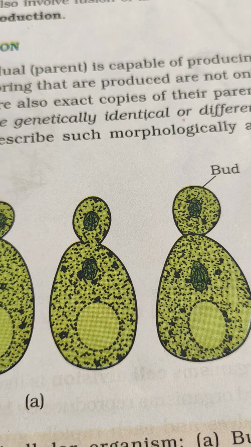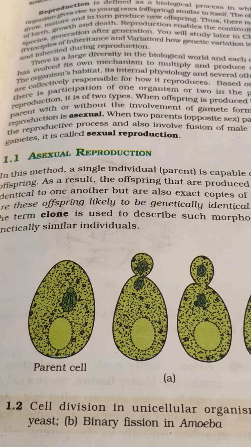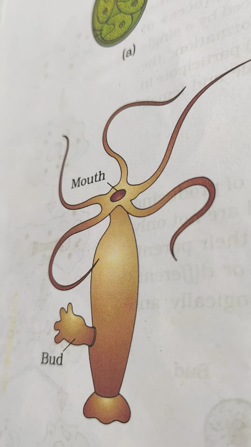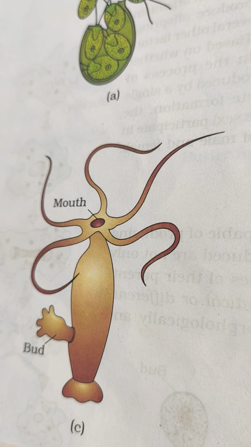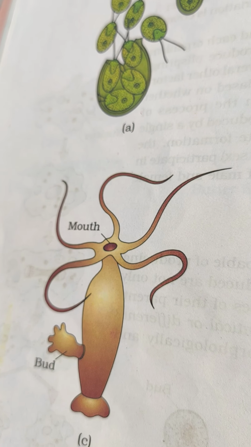A similar thing can happen in case of your hydra too. Hydra is a multicellular organism and yeast is a unicellular organism. Now this is a hydra. You can see the outgrowth, the bud. This bud, when detaches, it can also form a fresh hydra.